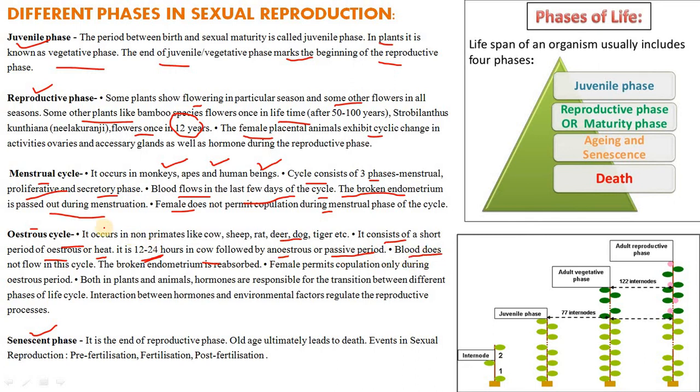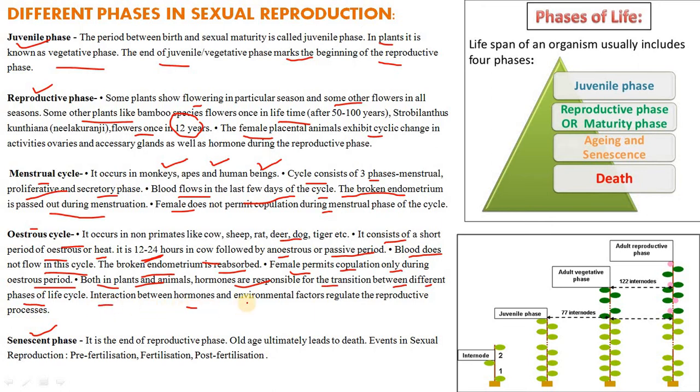The blood does not flow in this cycle. The broken endometrium is reabsorbed. The female permits copulation only during the estrous cycle. Both in plants and animals, hormones are responsible for the transition between the different phases of their life.